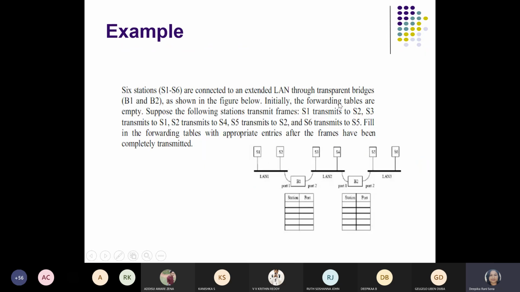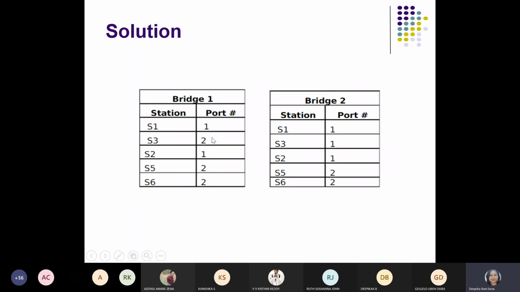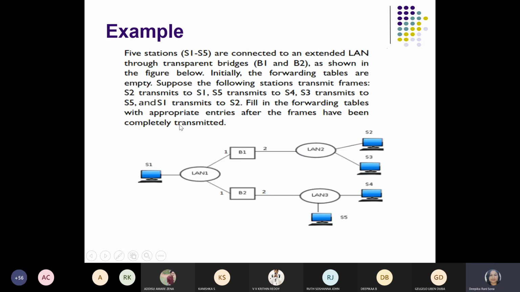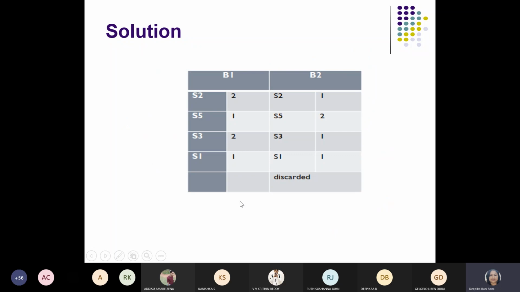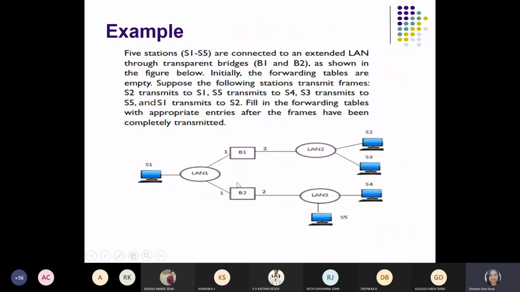Okay guys, in this slide, I'll upload this slide for you. You just go through this for the forwarding table. Answers are also there, but just practice this. How do you configure different station connections, S1 to S6 or S1 to S2 or anything? Just take this example, practice it and match your answer which is already there. Then this is also another example for you. For this type of scenario also you may practice the forwarding table. Answers are already there guys, for your sake only. You just practice how you have to make the entries.